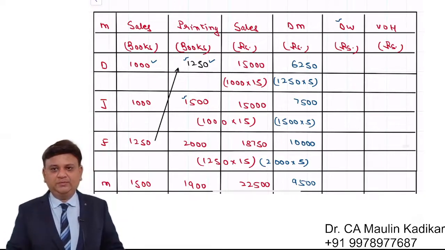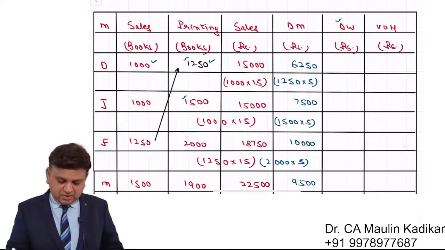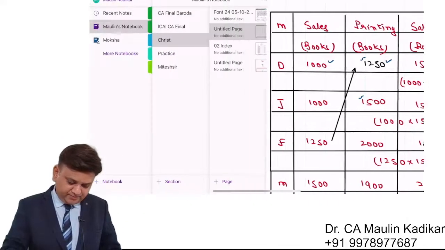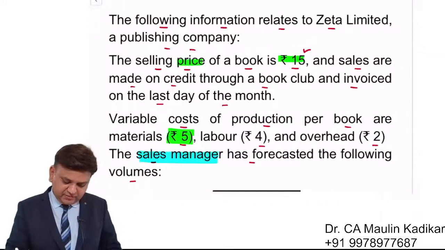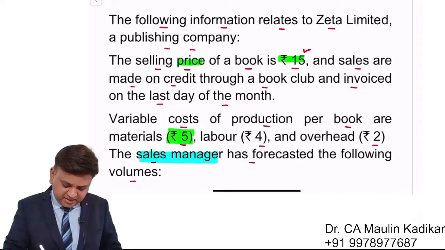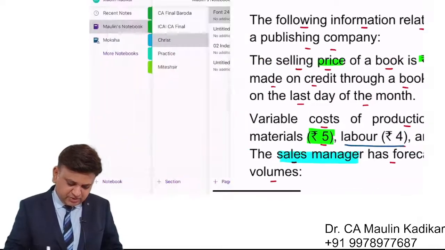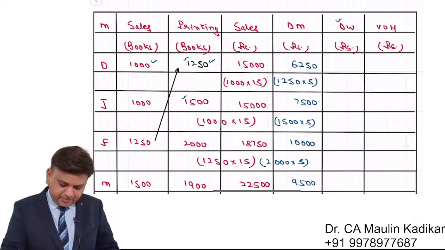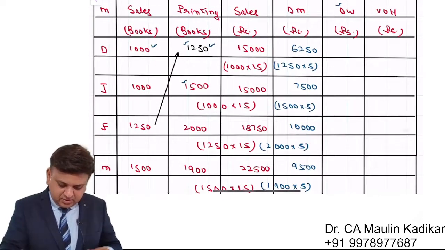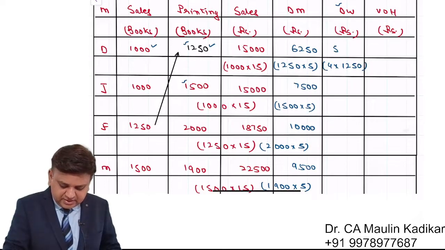So friends, over here in the direct wages, the question is providing the information like this, that direct labor cost is 4 rupees per unit. So in that case it will be 4 rupees per unit into 1250 number of units. That comes to 5,000.